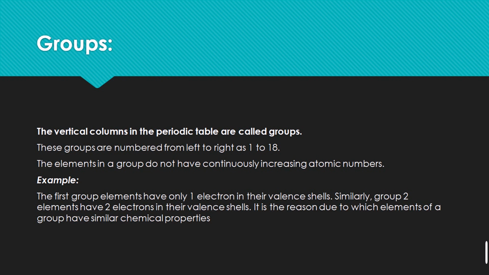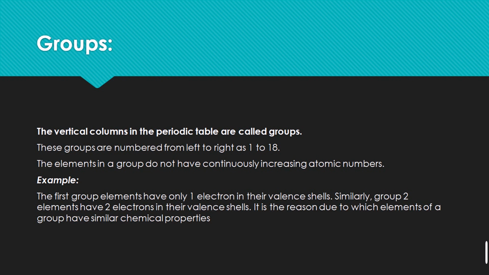For example, the elements of a group have the same electronic configuration, the same number of electrons in their valence shell. The first group elements have only 1 electron in their valence shell. Similarly, the group 2 elements have 2 electrons in their valence shell. For this reason, the elements of a group have similar chemical properties.